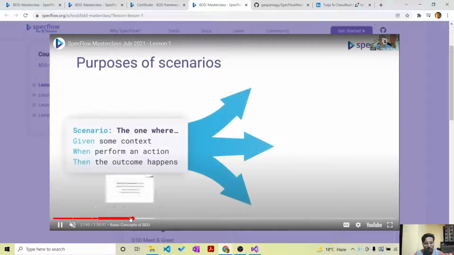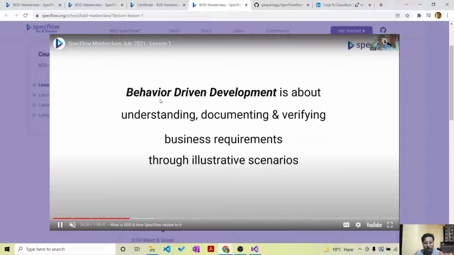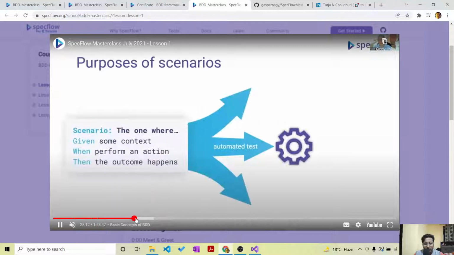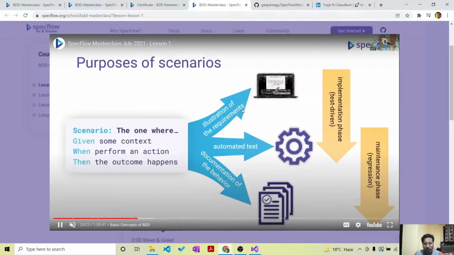Yeah, so here you can see they are defining what BDD is. For example, behavior driven development is about understanding, documenting and verifying business requirements through illustrative scenarios. So this is very important. This is a definition, around 27 minutes. And you can say that BDD is not just automated testing. Along with that, there is illustration of requirements, automated testing, documentation. We have a lot of things. So all of this is already available. There's nothing that I need to tell you.